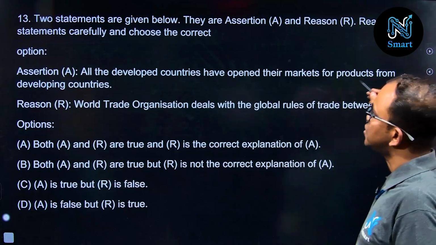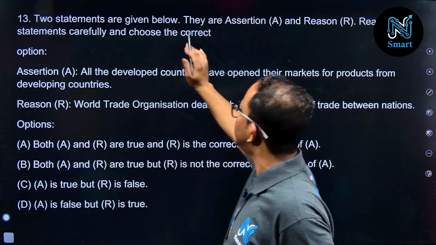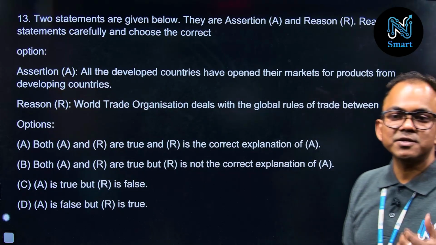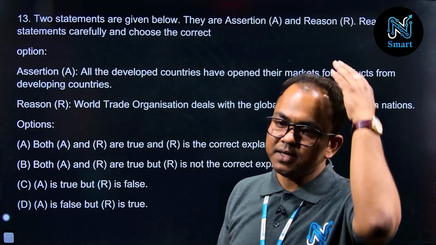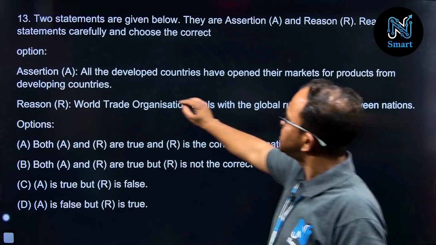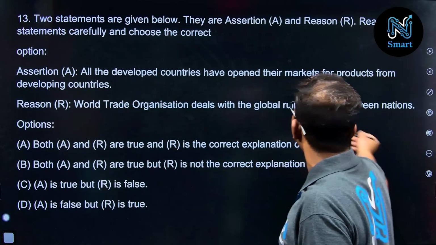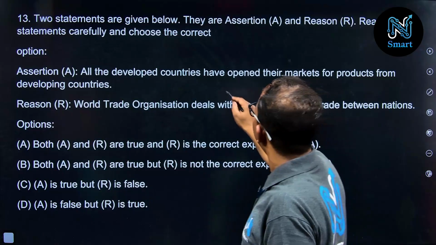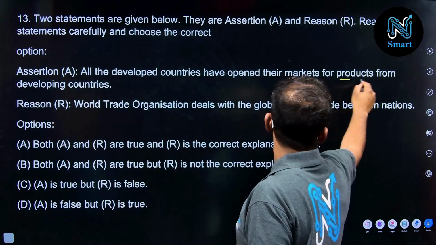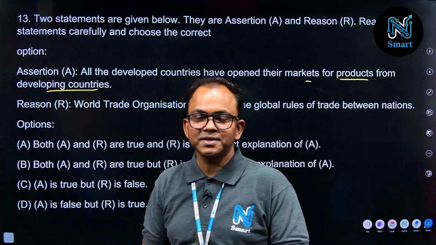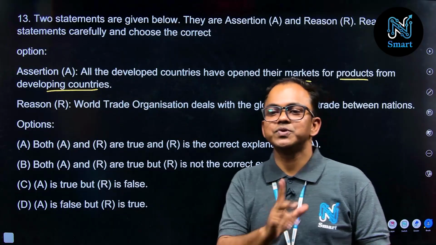In the next question, there are two statements given here, assertion and reason. On the basis of this, we have to take a decision. The statement: all the developed countries have opened their markets for products from developing countries. Is it correct? No, absolutely not correct.